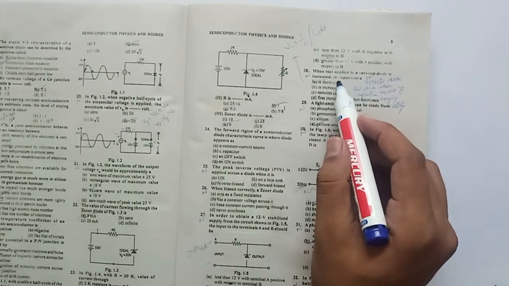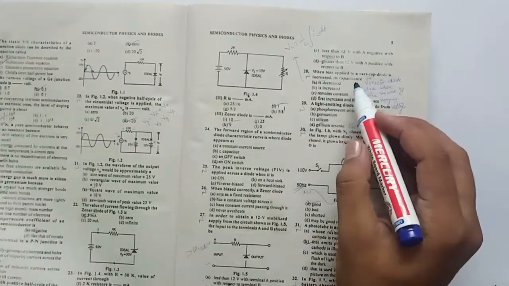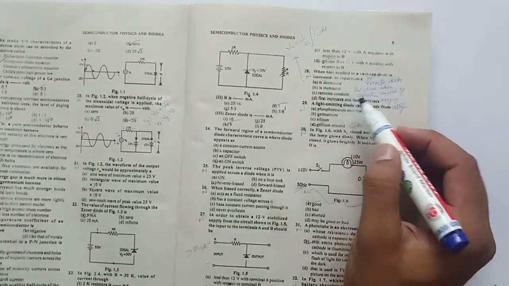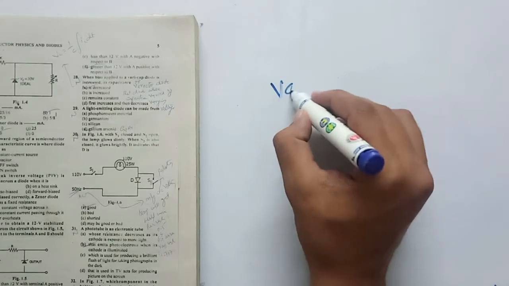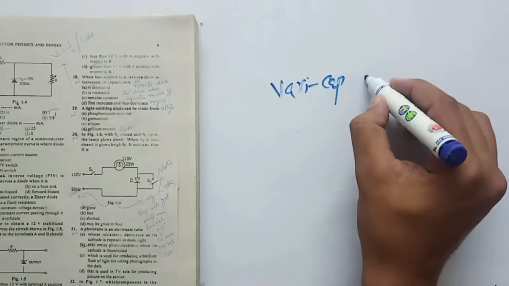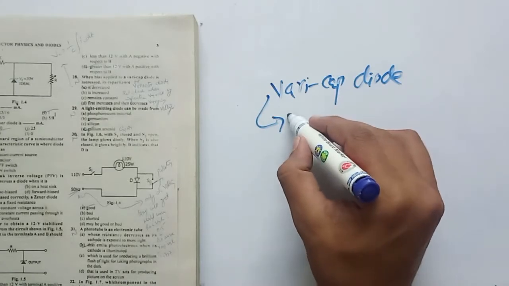Okay, next MCQ: when bias voltage applied to a varicap diode is increased, its capacitance decreases, increases, remains constant, or first increases and then decreases. So first, what is meant by a varicap diode? A varicap diode is just like the varactor diode.